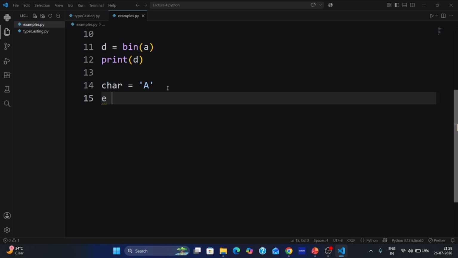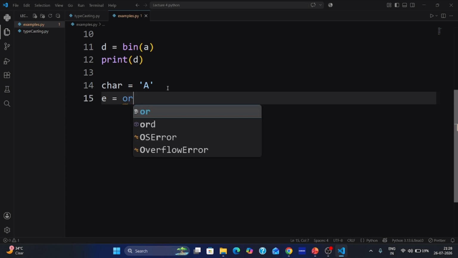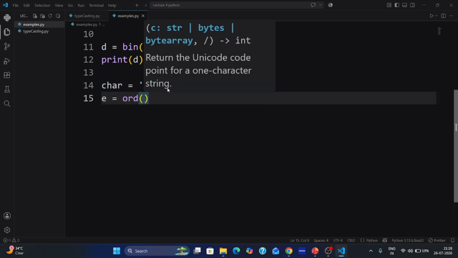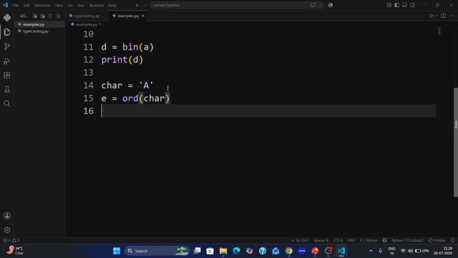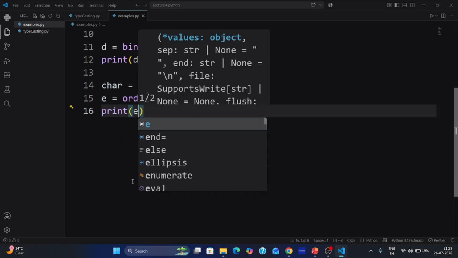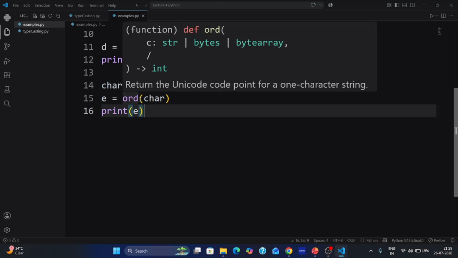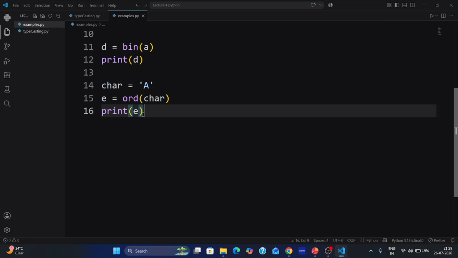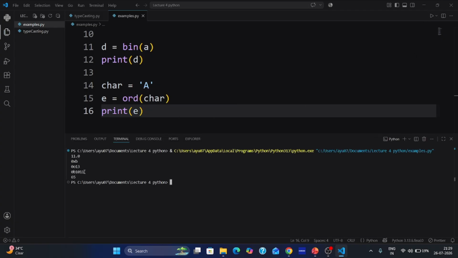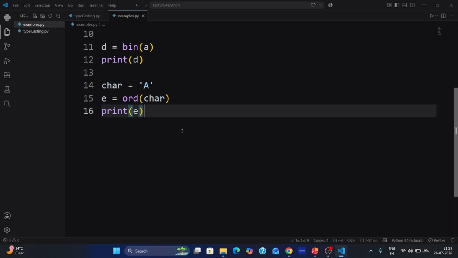We are taking E equal to ord of char, and printing E. To get the number of this character, we are using ord. When you print here, you will get simply 65, which is the ASCII value of A. B value is 66, like this.